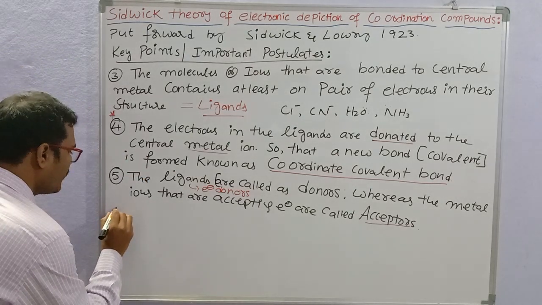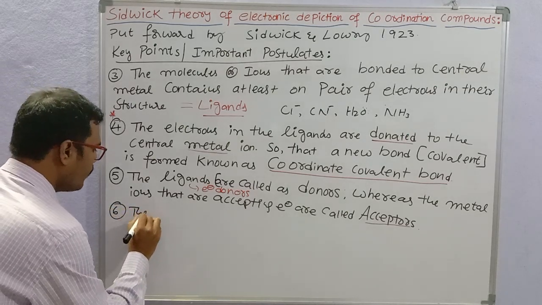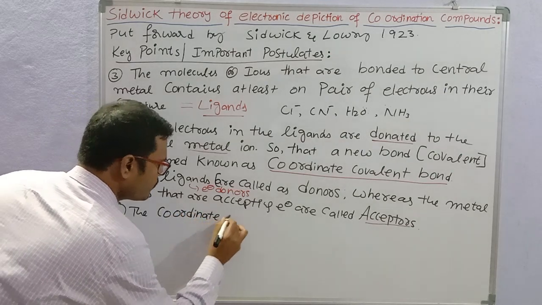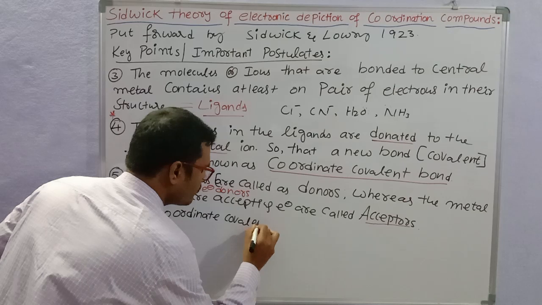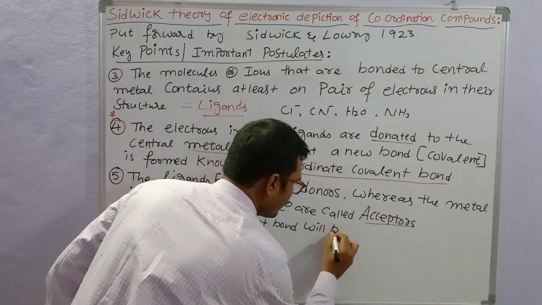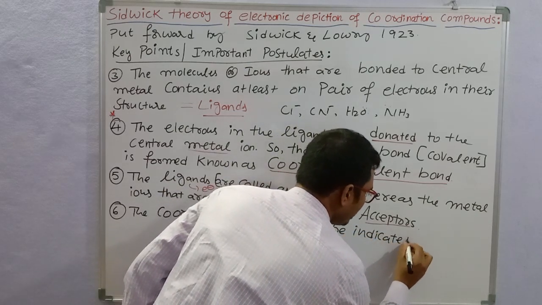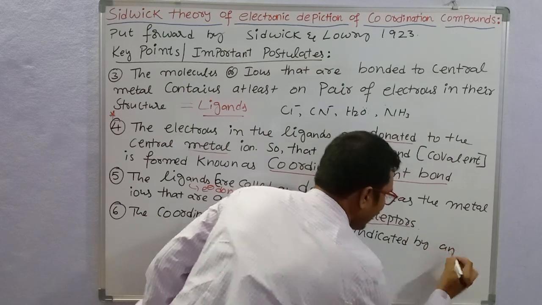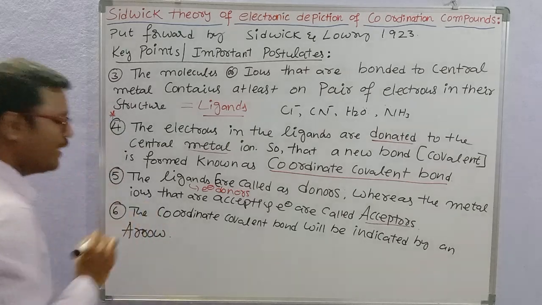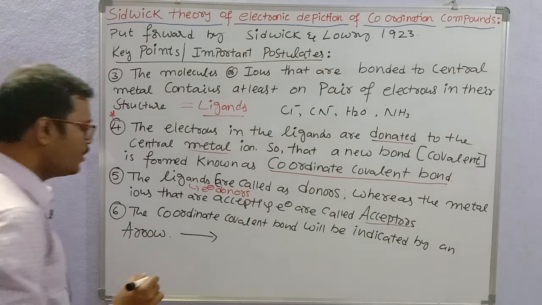Then what is the sixth postulate? The coordinate covalent bond will be indicated by an arrow.